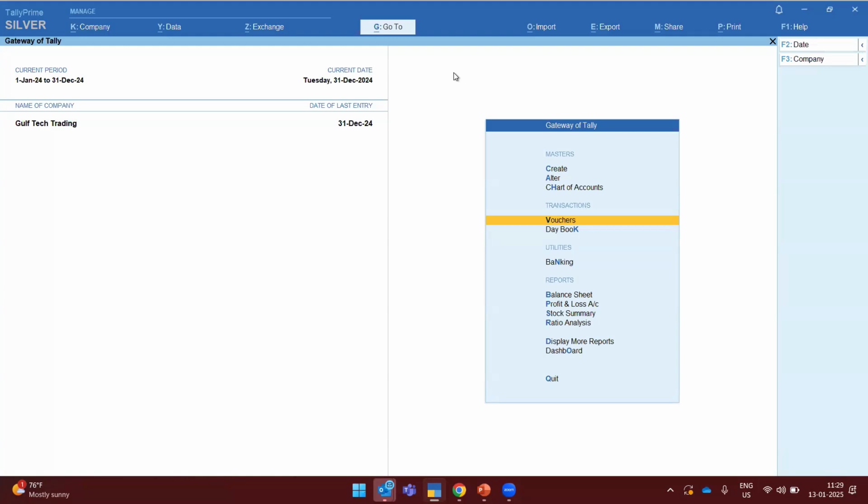Also, many people have multiple users in their LAN environment. In that case, you have to make sure that the user security controls have been reviewed. If you want to mention a cutoff date, you can do so, because then no other user can go back to the particular financial year and make any alteration. In that case, the admin should give the credentials. This gives the facility to the other users. And once you split your data to the next financial year, you have to make sure that the user security controls are created again, and all those user facilities which you defined in the earlier company are defined in the current company as well.